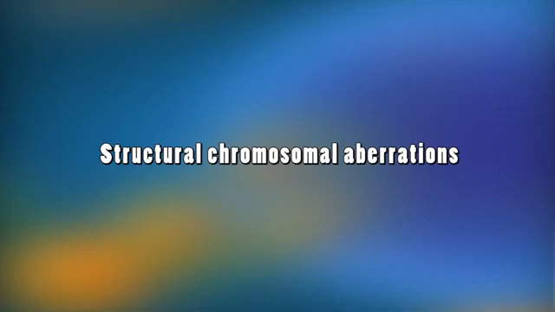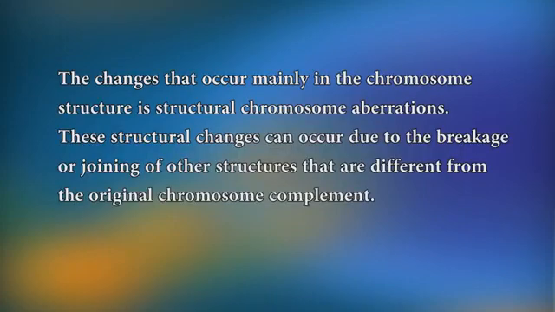A. Structural chromosomal aberrations. The changes that occur mainly in the chromosome structure are structural chromosomal aberrations. These structural changes can occur due to the breakage or joining of other structures that are different from the original chromosome complement.